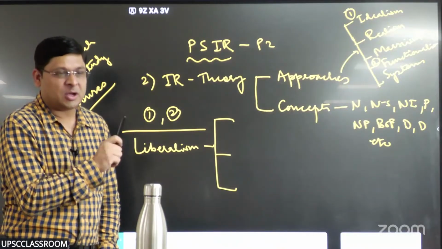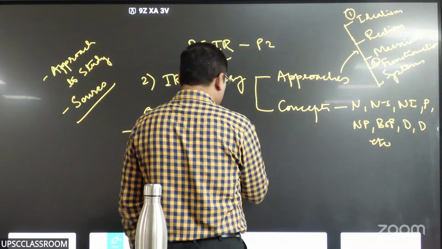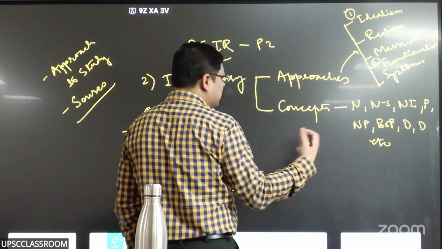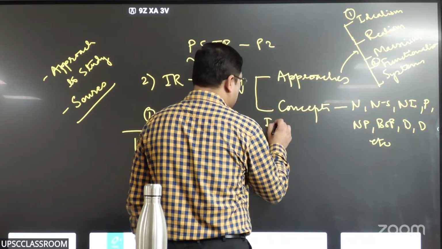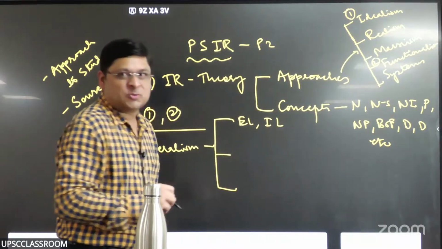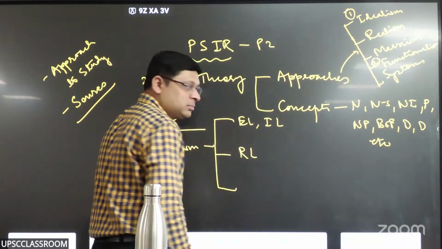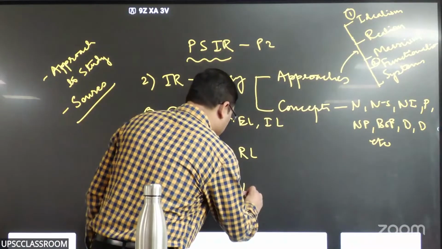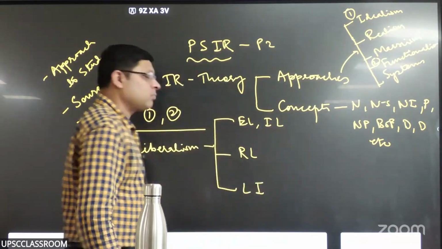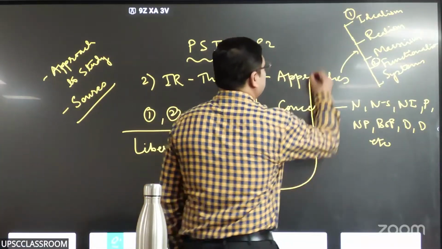One is, in different ways, talked about as economic liberalism or interdependence liberalism, right? That is one. Second is Republican liberalism. Third is liberal institutionalism. Idealism is part of it.